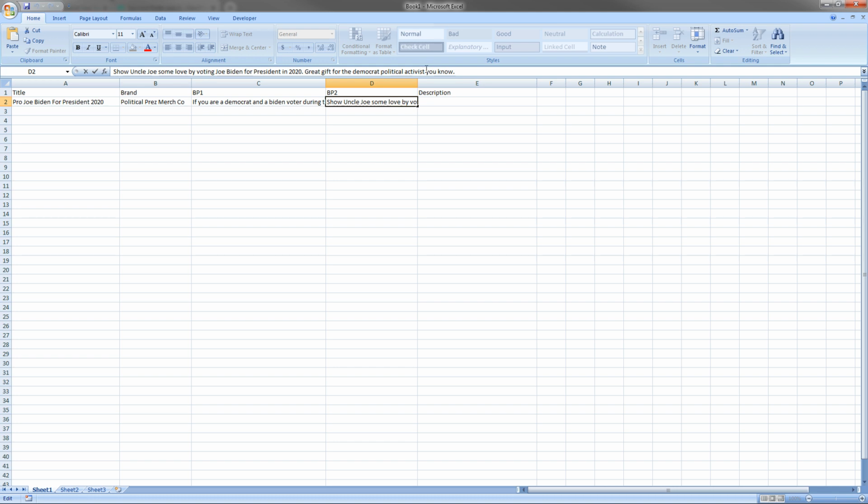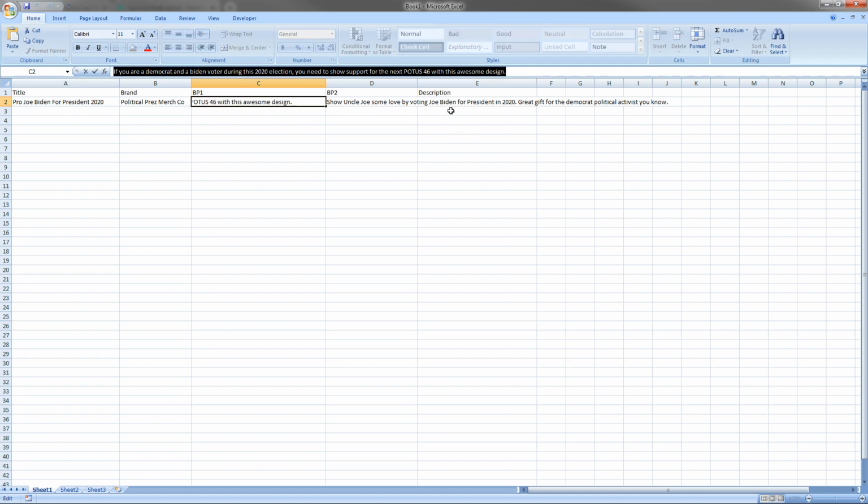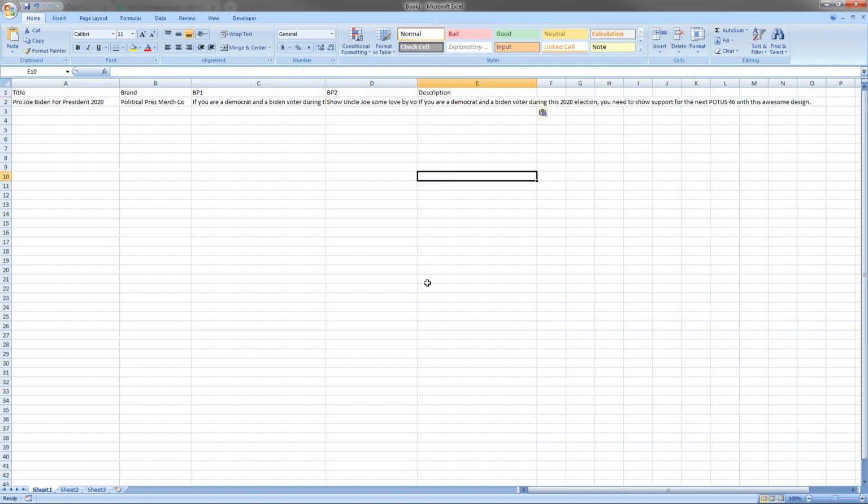Political activist, that's another keyword that may not be just Joe Biden specific, right? You could use political activist in a Trump design. It really just depends on what you're going for, but I think that sounds good. So we put it in there. And for the description, literally all I do for the description, take a bullet point and throw it in there. Done. Okay? Now I have my title, my brand, 2 bullet points, and a description all in a spreadsheet.